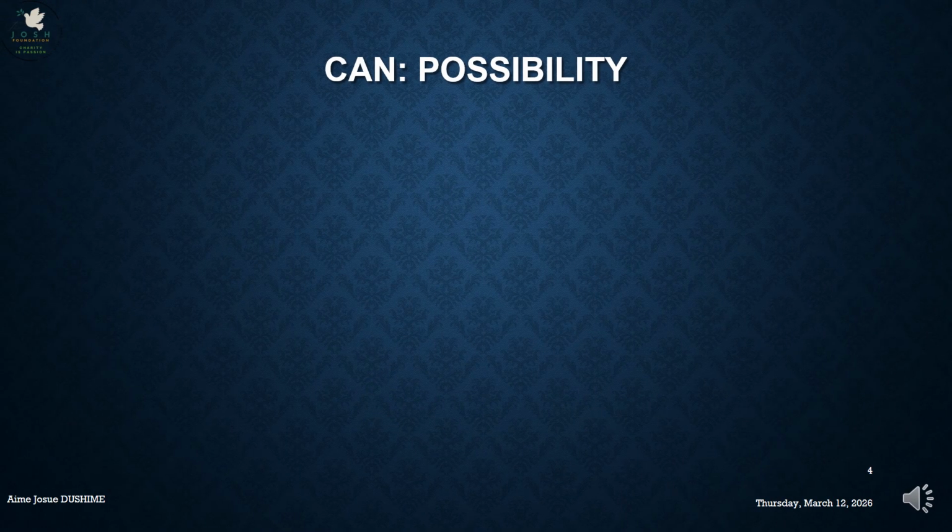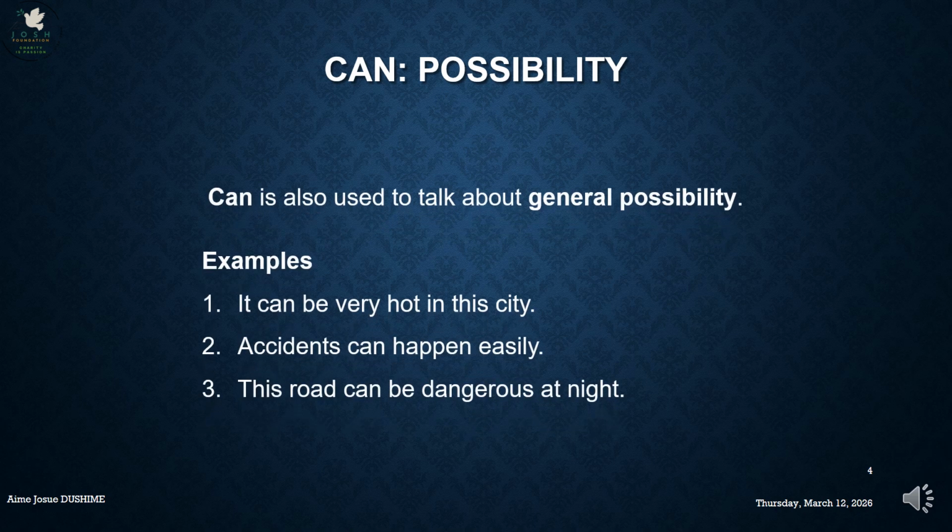Let's go to can as possibility. We have seen can as ability. Let's see can as a possibility. When we say can as a possibility, it's used to talk about general possibility: something being possible, but in general. It can be very hot in this city. Accidents can happen easily.